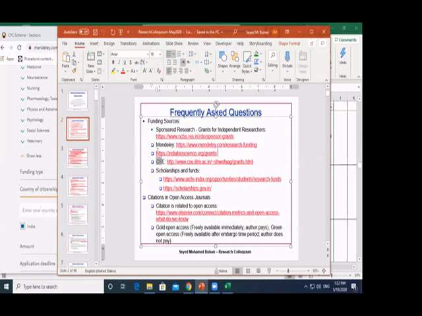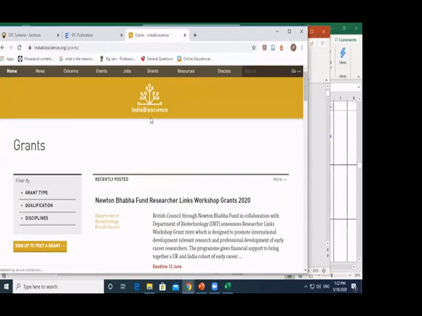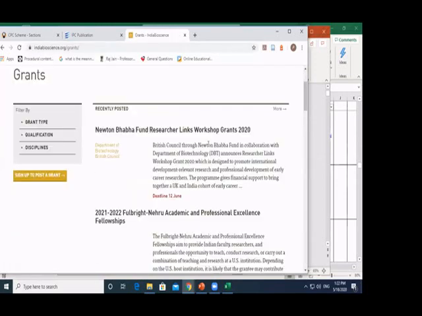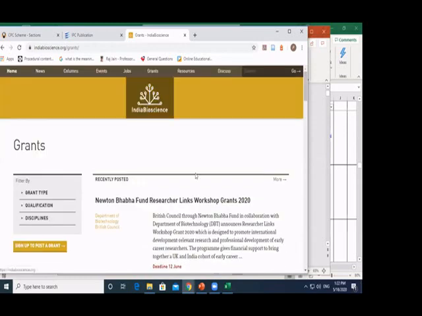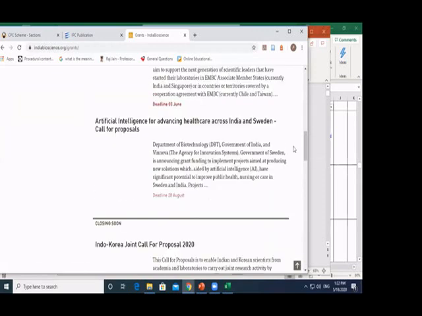A third one: there were some colleagues who were asking me specifically for chemistry, biology and so on, different things. You will find them as well. Here, you will find this is more towards bioscience. They have funds which are related to bioscience. You can figure out some of them here.